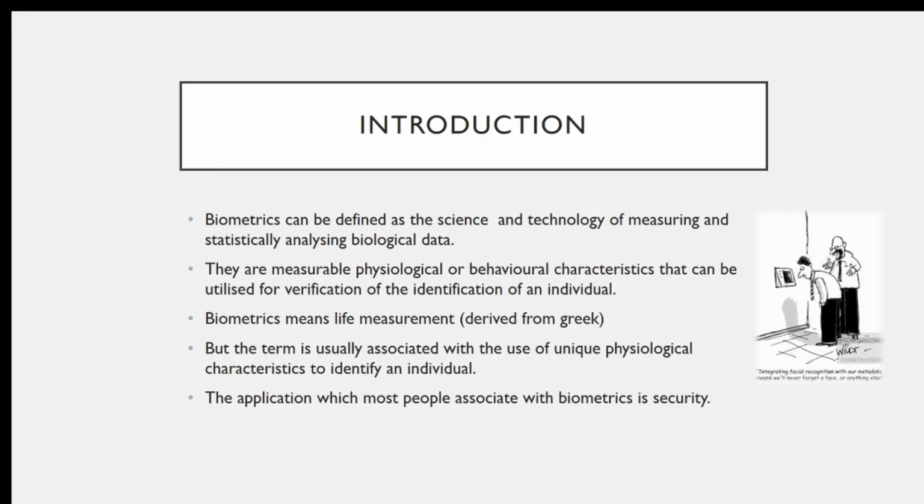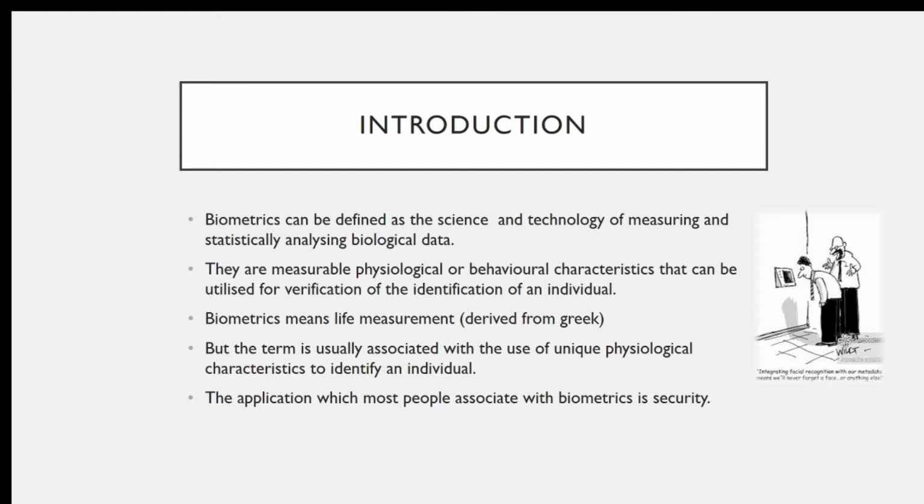In earlier days, for identifying a person, we used to take their fingerprints and body measurements like anthropometry. Then after DNA came, these kinds of things were used for identifying a person.